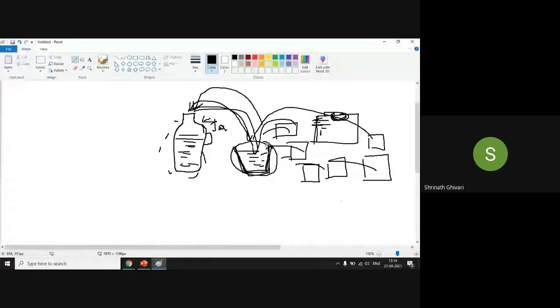Understood? So this is why we call a fluid a substance that deforms continuously under the action of shear force, however small the force may be. This is what fluid means.